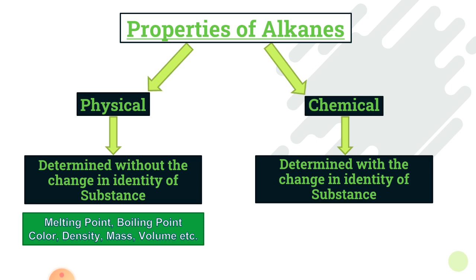Now that product is of different chemical composition as compared to that of the reactant. So this means that during the process of chemical reaction, the chemical identity of the reactant has been changed. So in the chemical properties, always remember that the chemical composition of the substance changes.